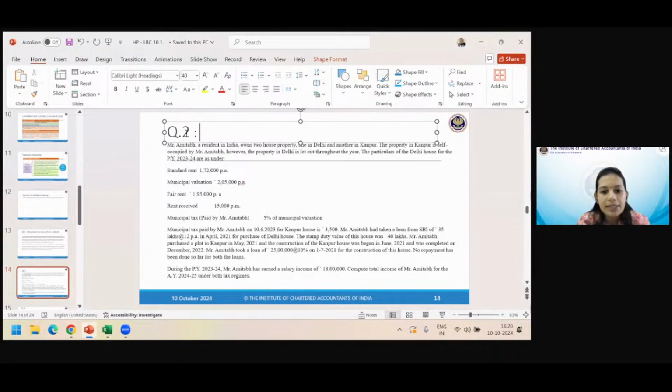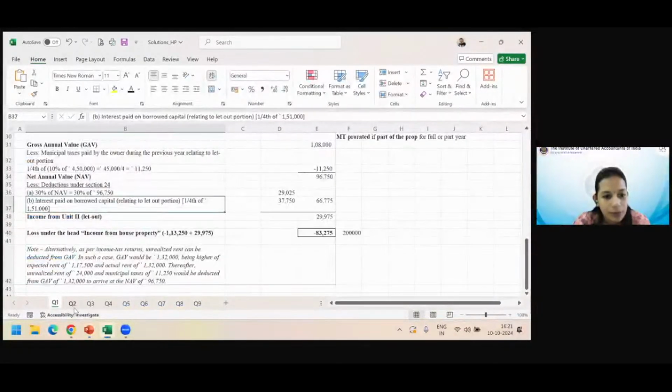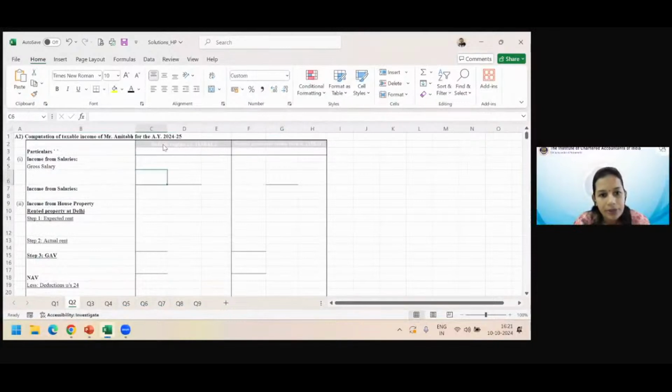If it's this type of case, I would term it a both-regimes question, which you should definitely see. Both regimes and both types of property, self-occupied as well as let out. You will get a complete understanding. It's a very good sum. I hope everything is clear to you. Let us start. Question number 2. Please take out your pen, paper and calculator. Let us start.